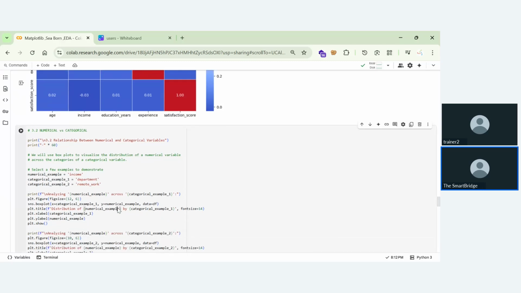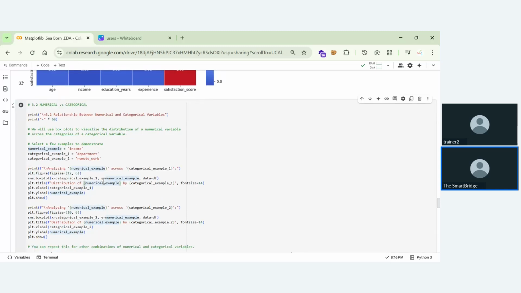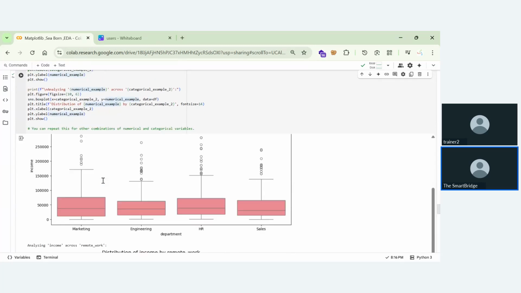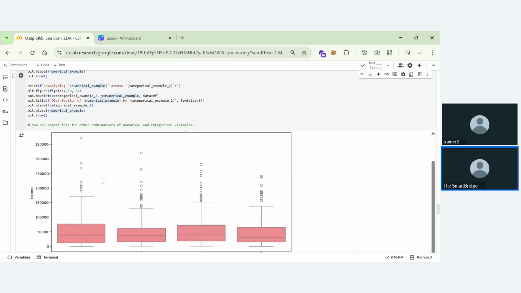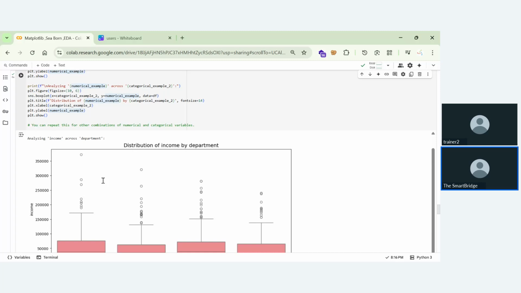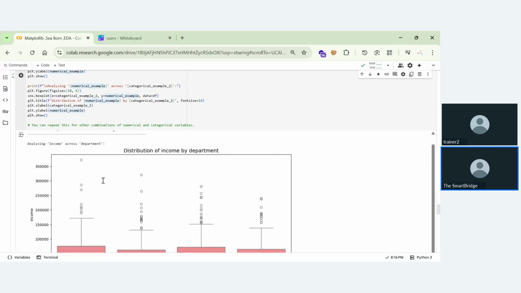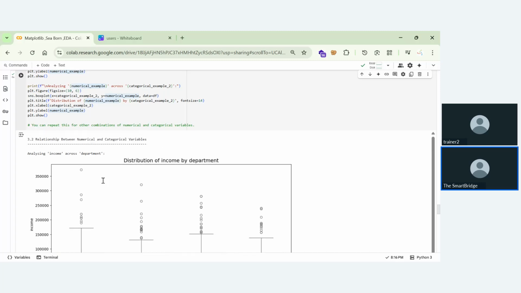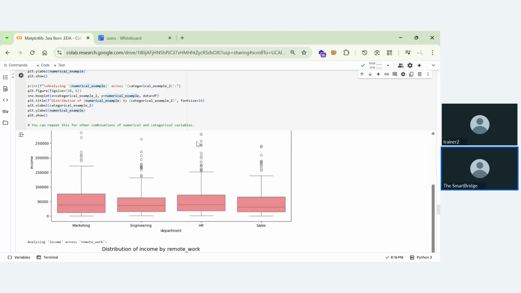And moving on, this is what we'll be having in numerical versus categorical. If you run this cell, you'll understand. So this is a box plot again. In this box plot, we're trying to analyze the outliers, as we have done in the previous session.